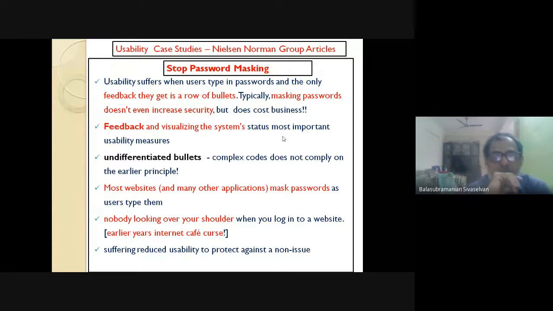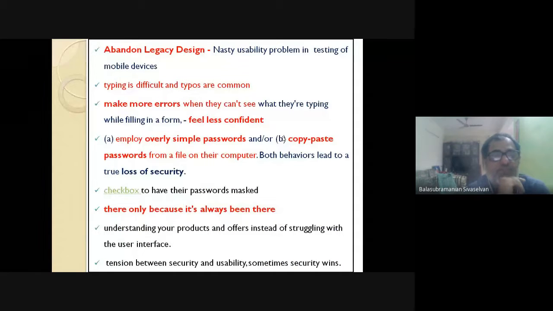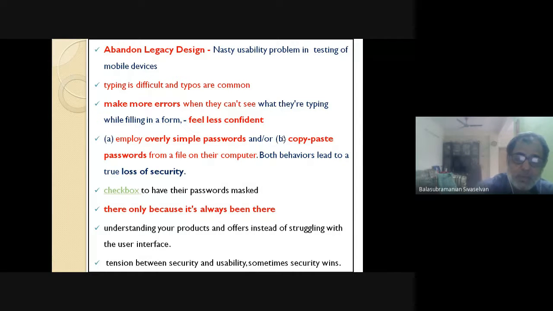Okay, next slide. Now, the problem with that bulleted setup is you don't have feedback. Human beings are always interested in feedback, in what you type as it is. With this keypad model, you don't get that flow of typing. Bulletizing it will only bring down the level of feedback.